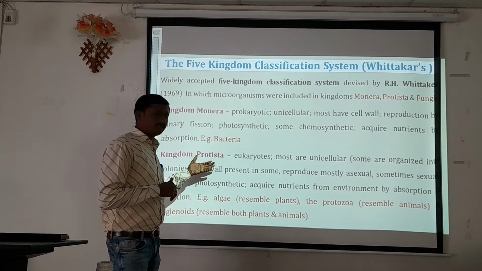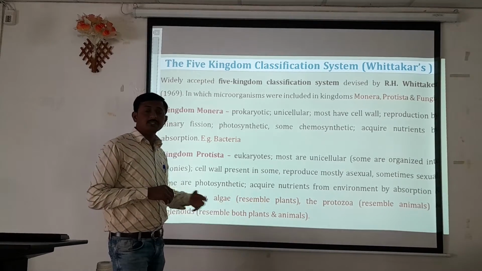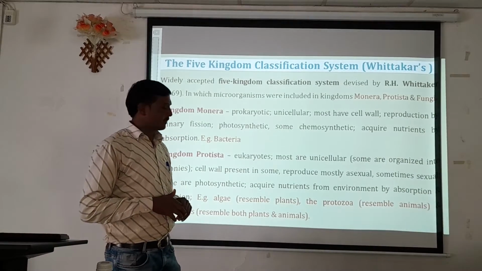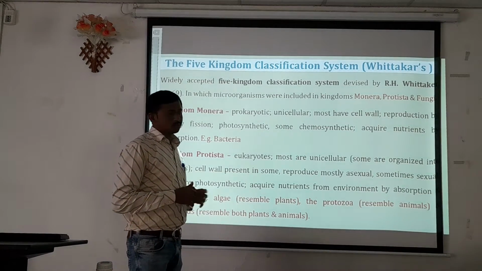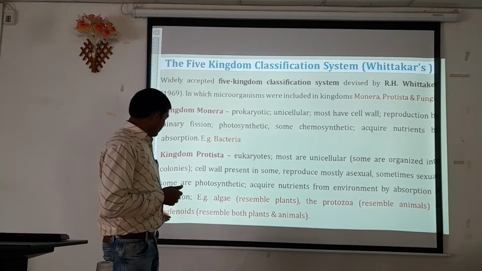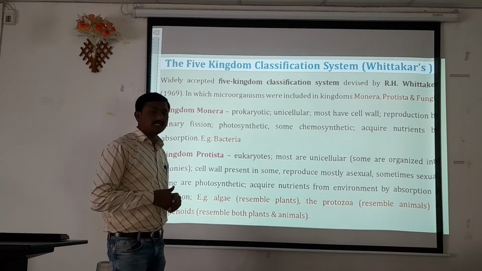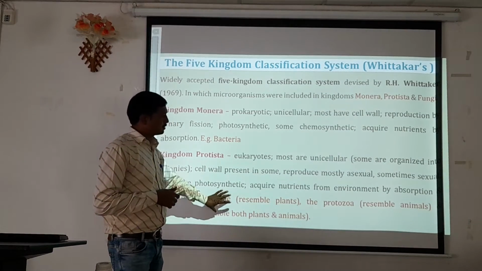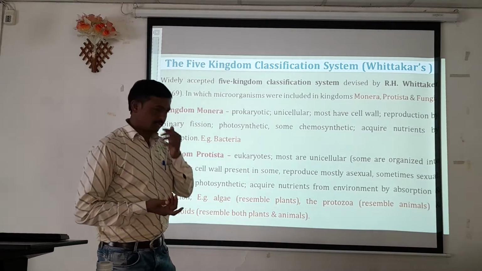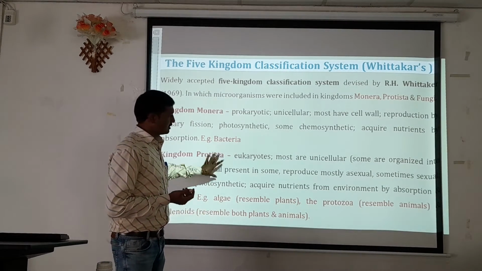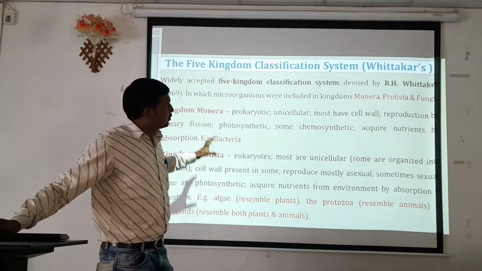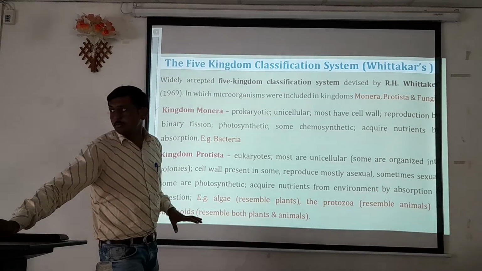Here the examples of kingdom Protista are algae, which look like plants and carry out the process of photosynthesis, and protozoans, which look like animals. Euglenids resemble both plants and animals. These are organisms which sometimes carry out photosynthesis and sometimes do not. So these are the basic characteristics of kingdom Protista. So these are the two kingdoms, kingdom Monera and kingdom Protista.